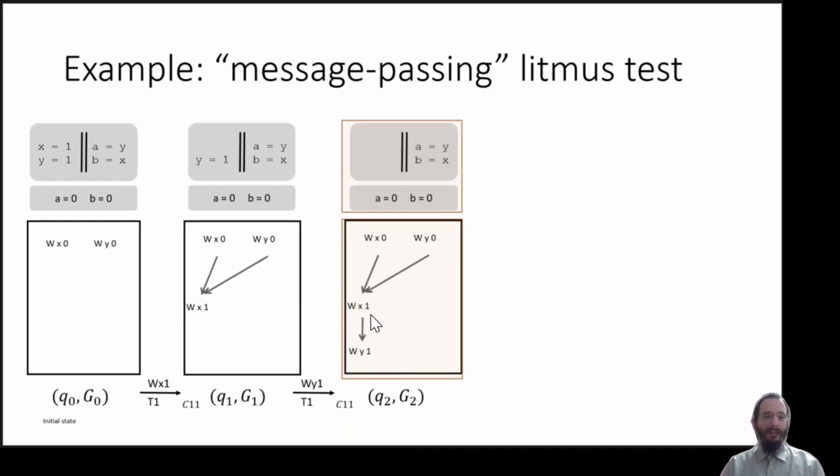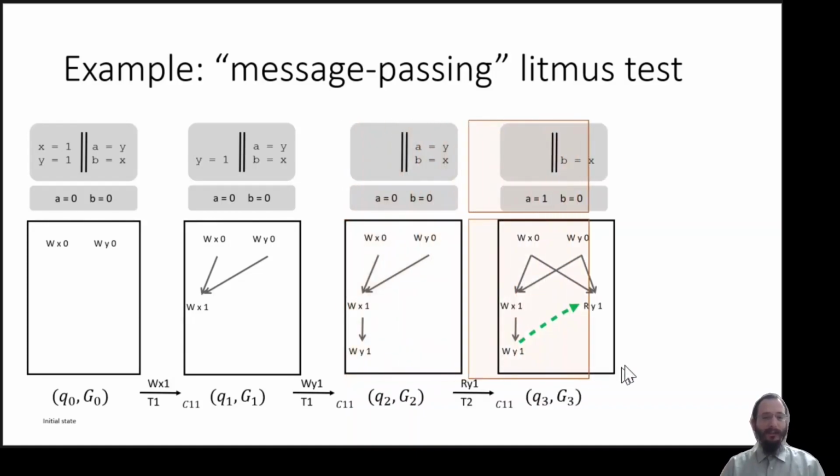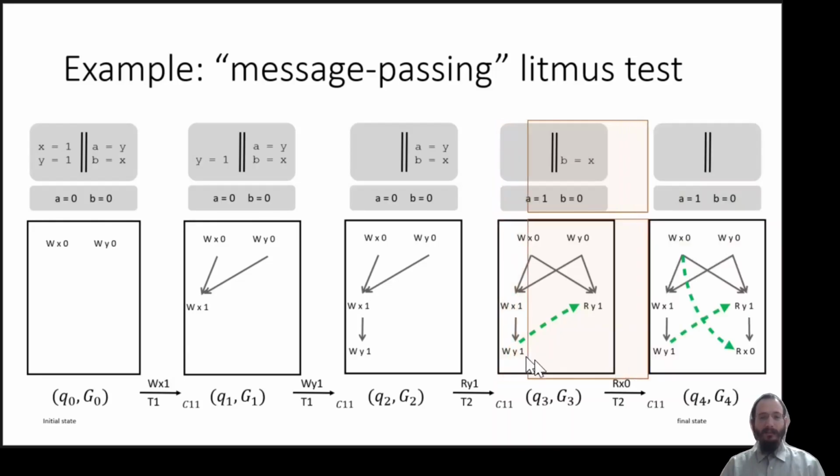Now, when the second thread is going to read the value of 1, it has to justify the fact that it is reading the value out of somewhere, and namely, it is going to say that it read the value 1 that was written in this write of 1 to y. Now, when the second thread reads the value of x, since no synchronization happened, it is allowed to read the value 0 for x from the initialization.